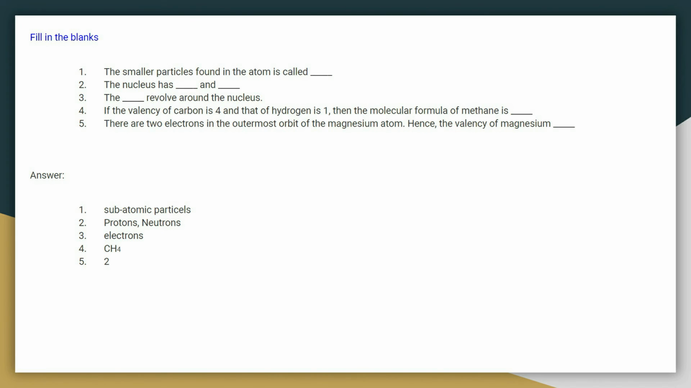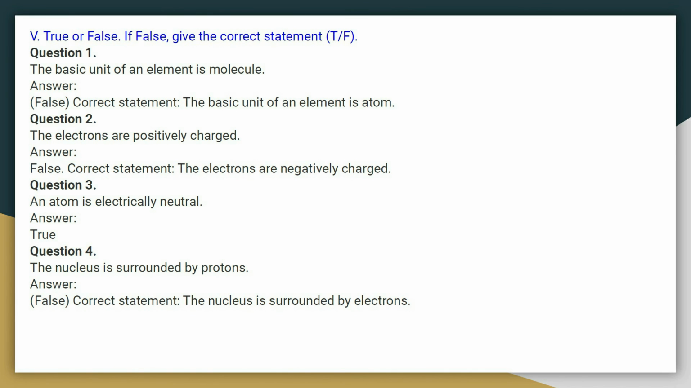If the valency of carbon is 4 and hydrogen is 1, then the molecular formula of methane is CH4. There are 2 electrons in the outermost orbit of the magnesium atom. Hence, the valency of magnesium is 2. So, here are some true or false questions. The basic unit of an element is a molecule. The answer is false because the basic unit of an element is an atom.